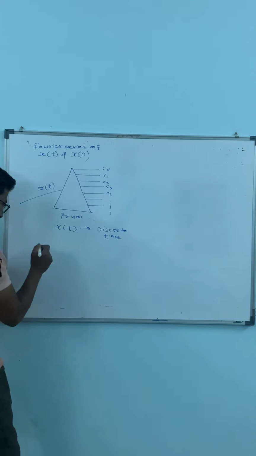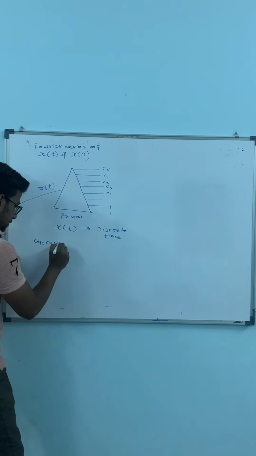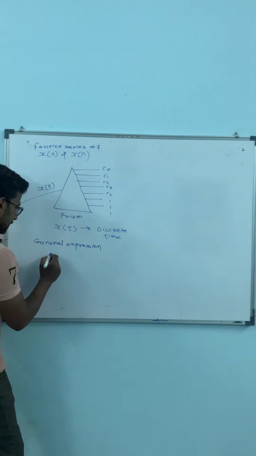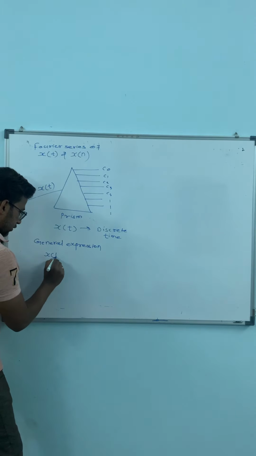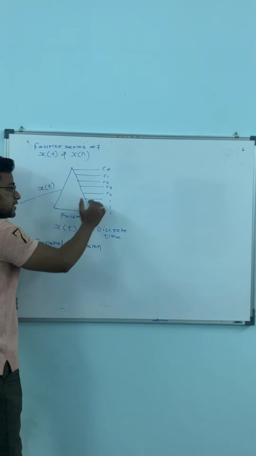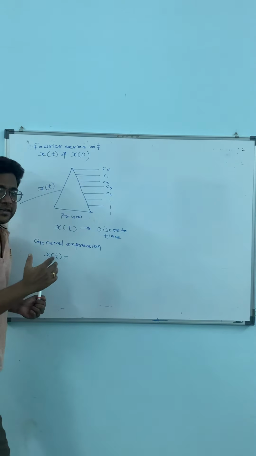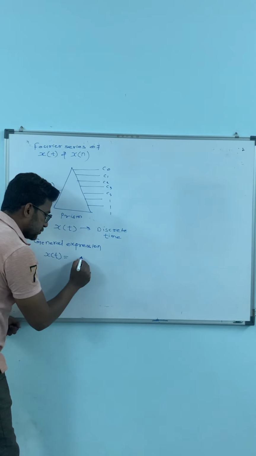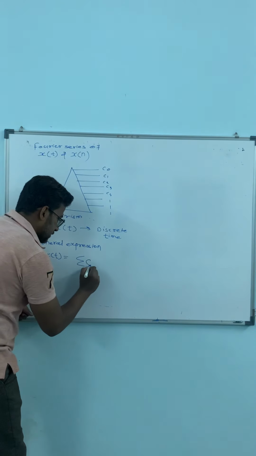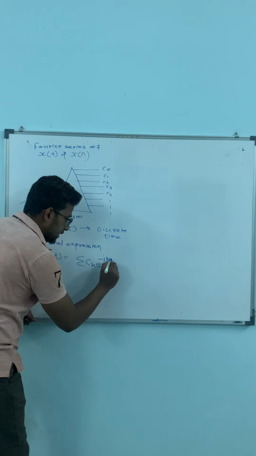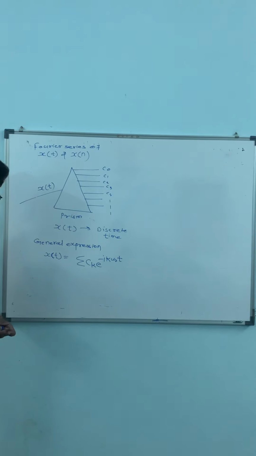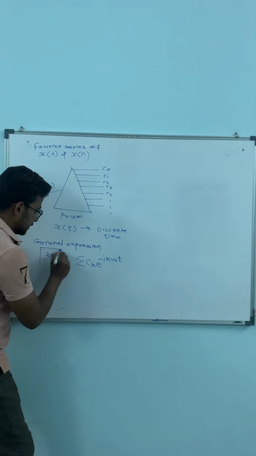The general expression, or you can say the general representation of Fourier series of a continuous time signal, will be: x of t can be represented as, we all know this concept, x of t is converted into the sampling form, so it is going to convert into discrete time, that is why I use summation. We have already seen this in the basic concept. The summation of ck into e raised to minus jk omega 0 into small t, because this is a continuous time signal, so small t is there. This is the general expression of Fourier series.